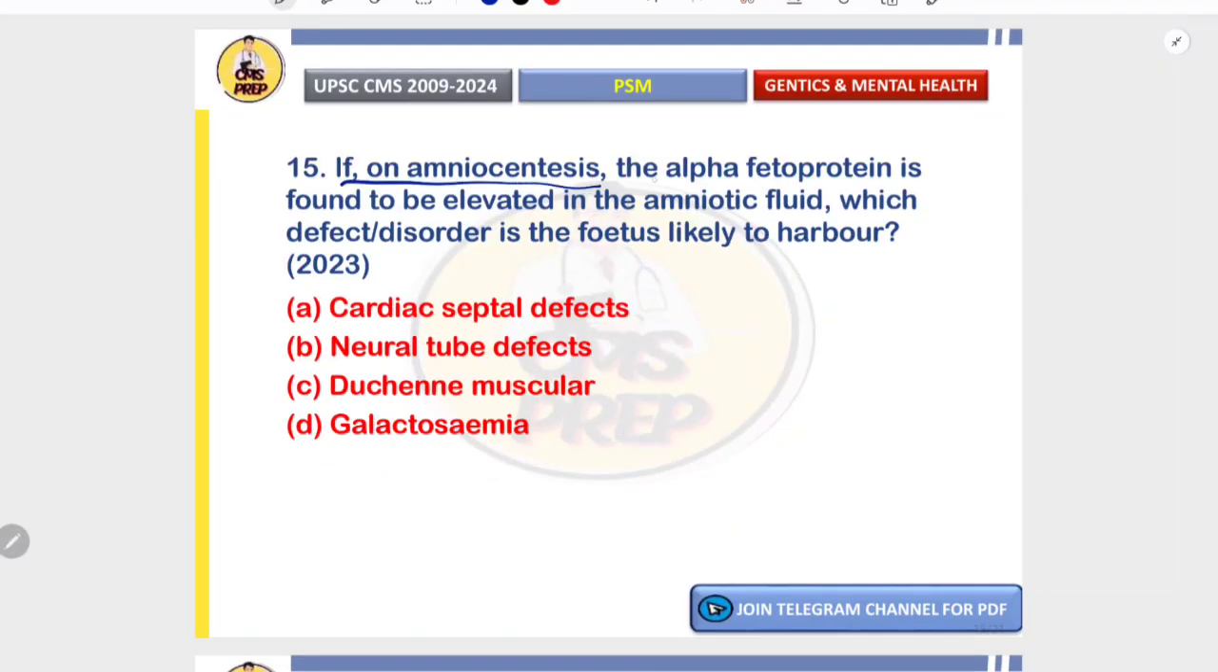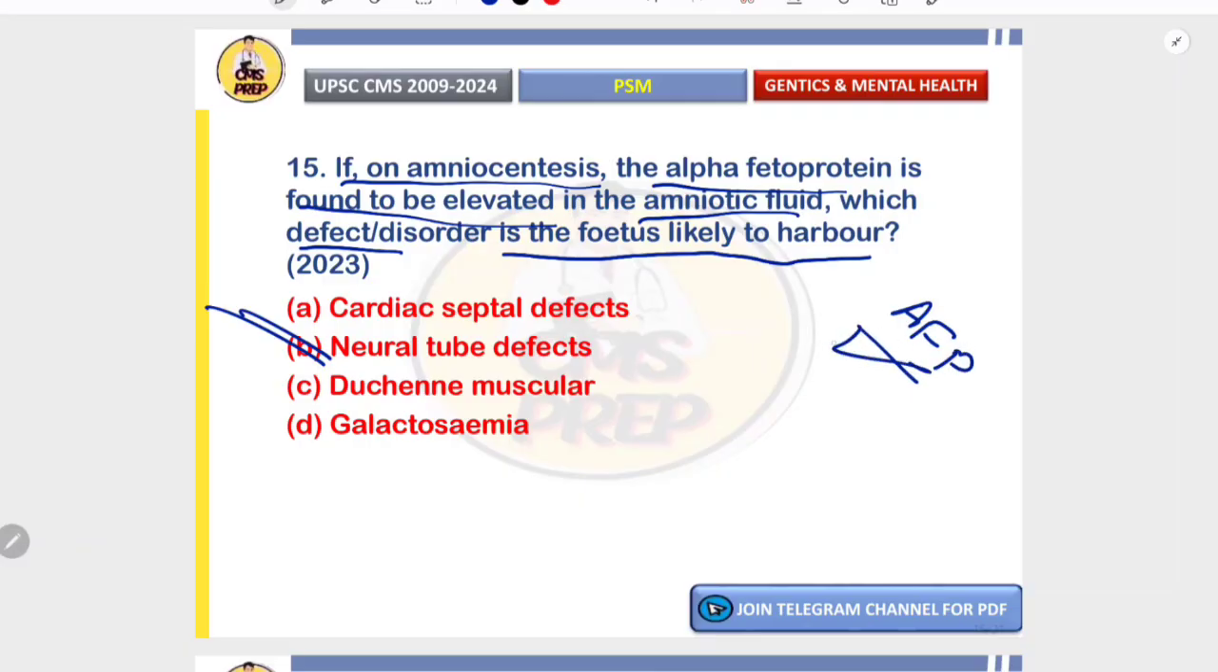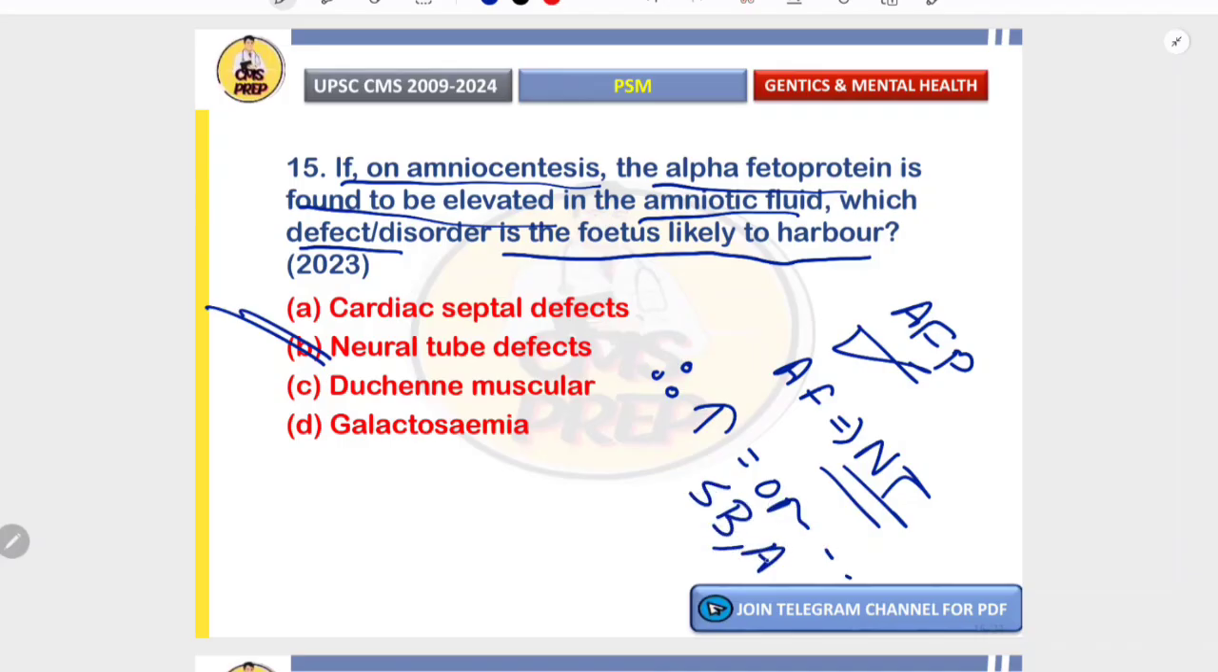If on amniocentesis the alpha fetoprotein is found to be elevated in amniotic fluid, which defect is the fetus likely to harbor? So the correct answer is neural tube defects. Why? AFP is produced by the liver and it leaks into the amniotic fluid if the neural tube is open. It is simple. Therefore, if AFP is high, it indicates open neural tube defect. For example, spina bifida or anencephaly. So the correct option is B.